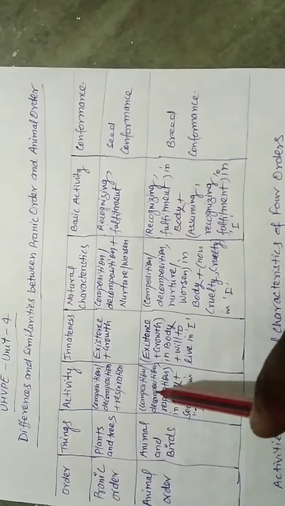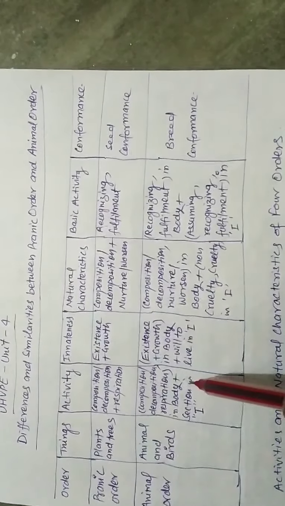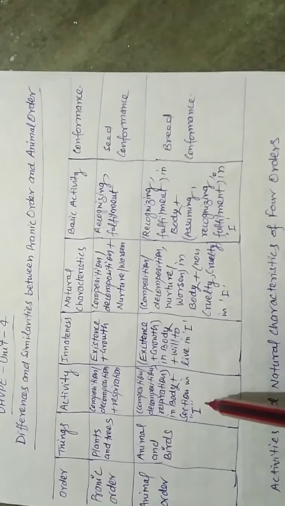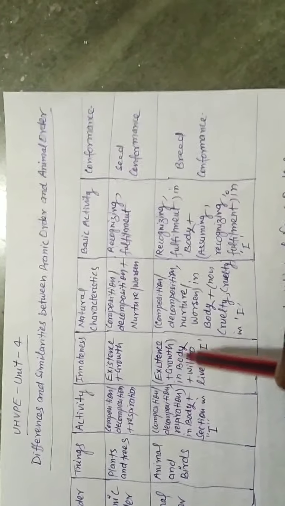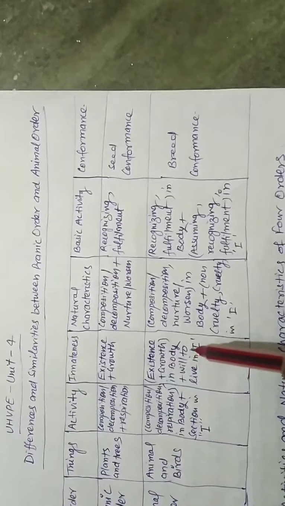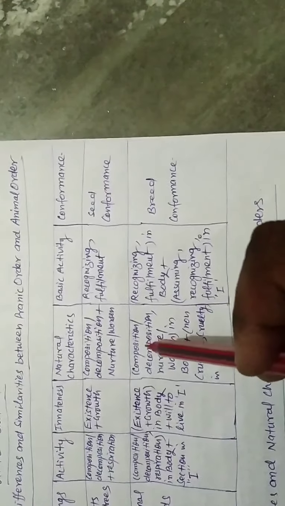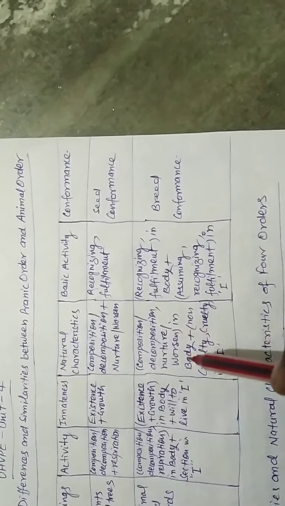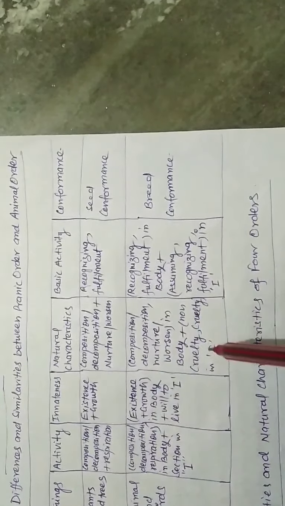For animal order, things are animals and birds. The activity: composition or decomposition, respiration in body and selection in eye. Innateness, existence plus growth in body plus will to live in eye. Natural characteristics, composition or decomposition and nurture or worsen in body and non-cruelty in eye.